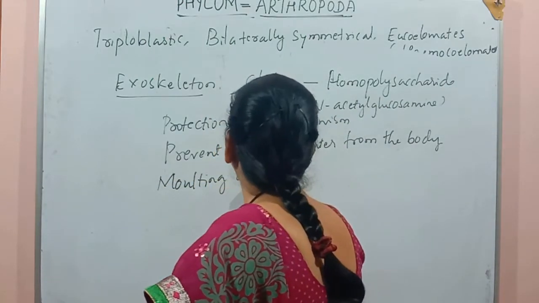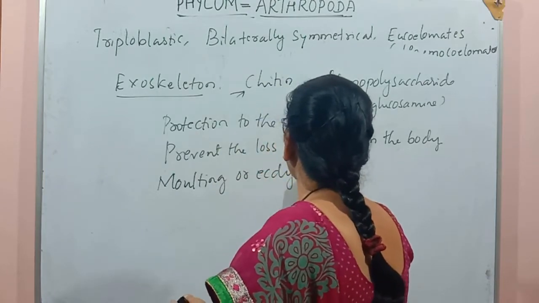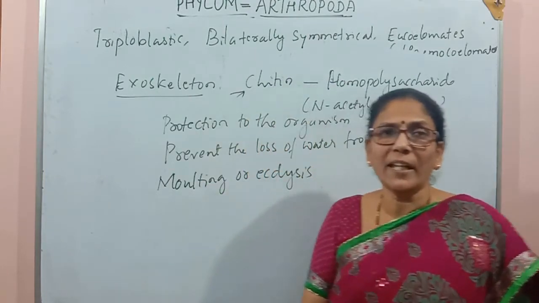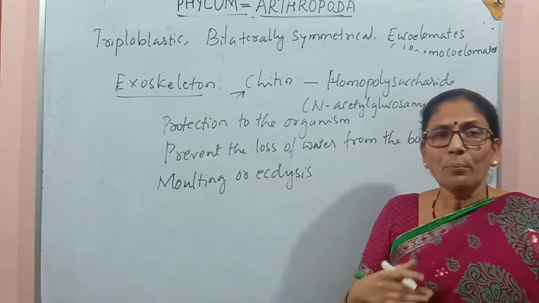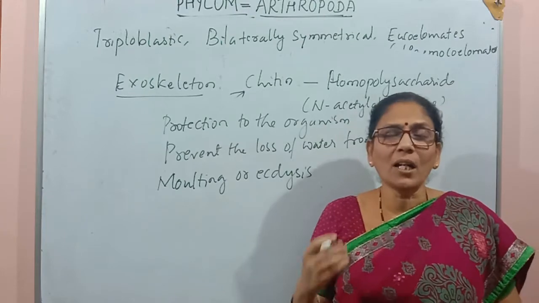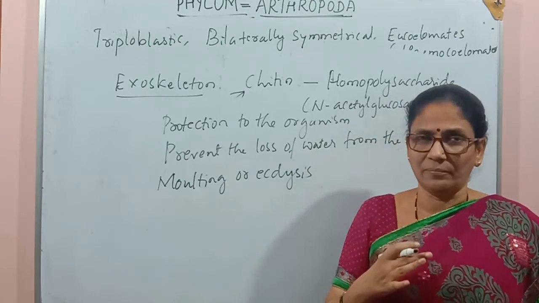Molting or ecdysis. So what is molting? Molting is removal of chitinous exoskeleton periodically during the growth of an organism.